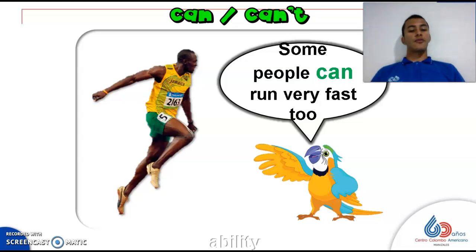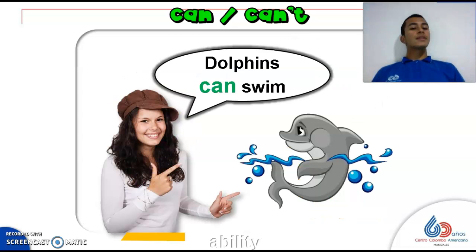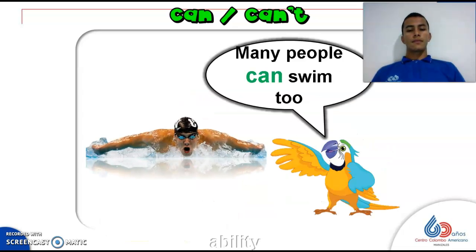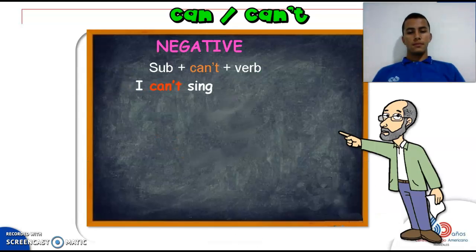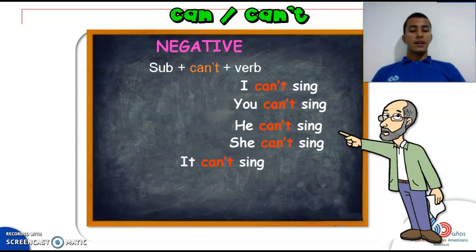Some people can run very fast too, so we both share that ability. Dolphins can swim. Many people can swim too. Now, those were the examples for the affirmative form.